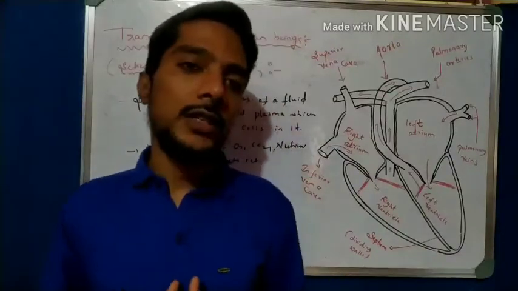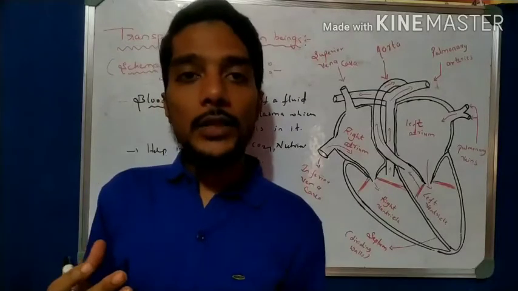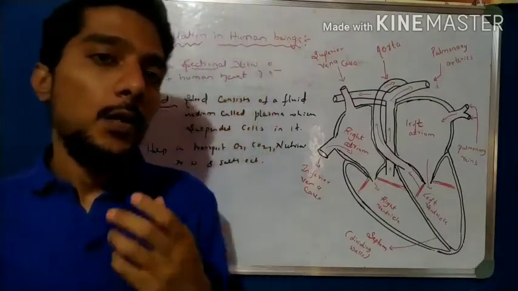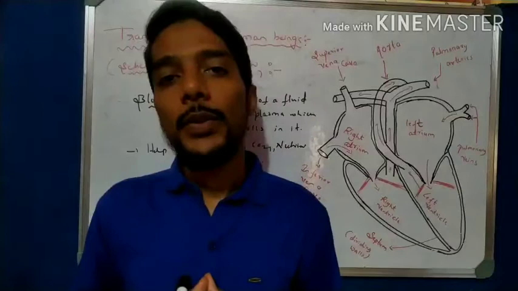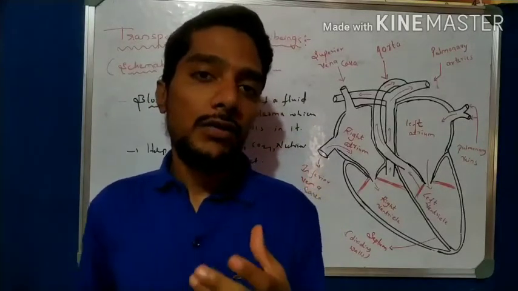In this discussion, there are 2 types of blood in the body, right? One blood we call pure blood, and one blood we call impure blood. So what is pure blood? Pure blood is nothing but blood which carries oxygen.